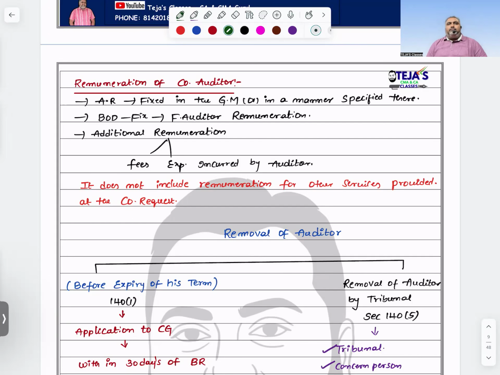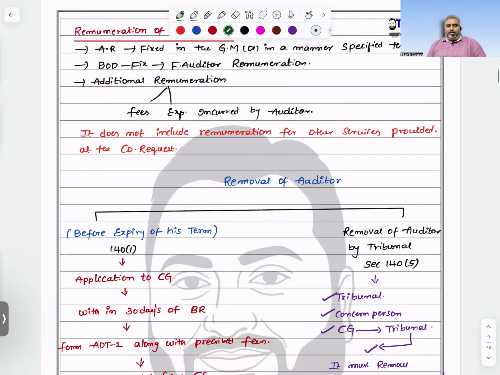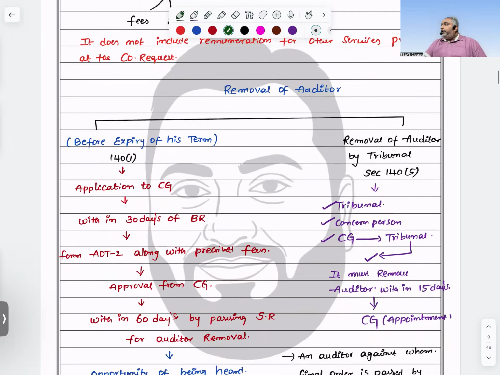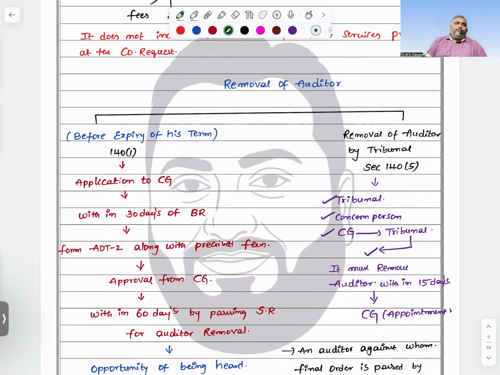Sir, I didn't like that remuneration. Quit. Who is forcing you? I didn't force you. So if you are okay with that remuneration, continue. Otherwise, better to quit. This is what you are supposed to do. That is what we mentioned under remuneration. Remember, who is fixing the remuneration? Whoever is appointing you will fix the remuneration, but who will pay at the end of the day? The company only should pay the consultants.